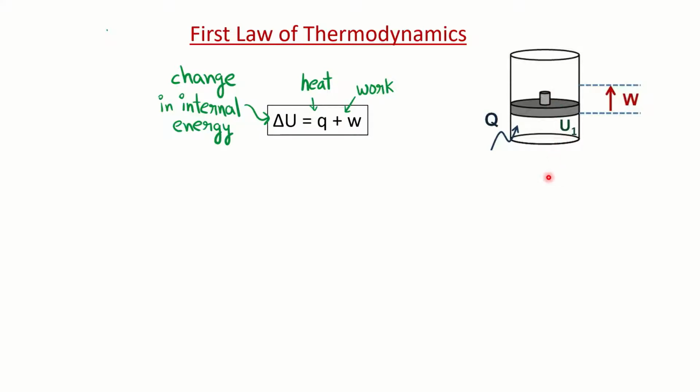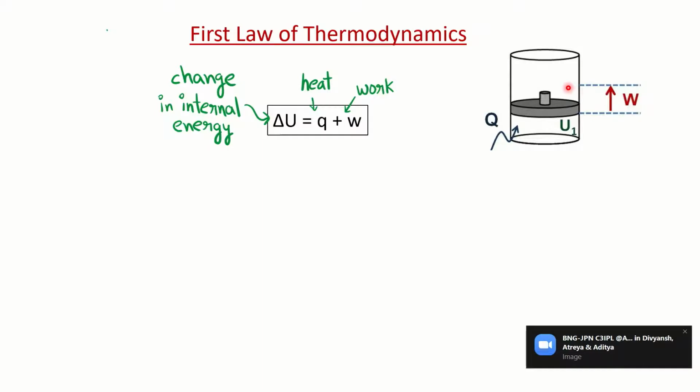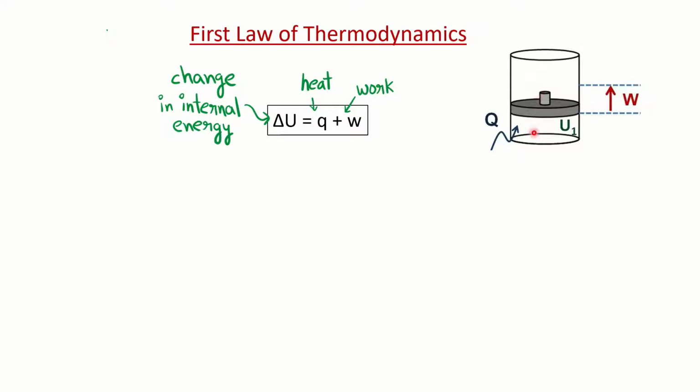So if the temperature of the system is higher, it will lose energy to the surrounding until equilibrium is reached. Or if the temperature of the system is lower, then the surrounding will pass its energy to the system. So basically heat transfer takes place between the system and the surrounding.